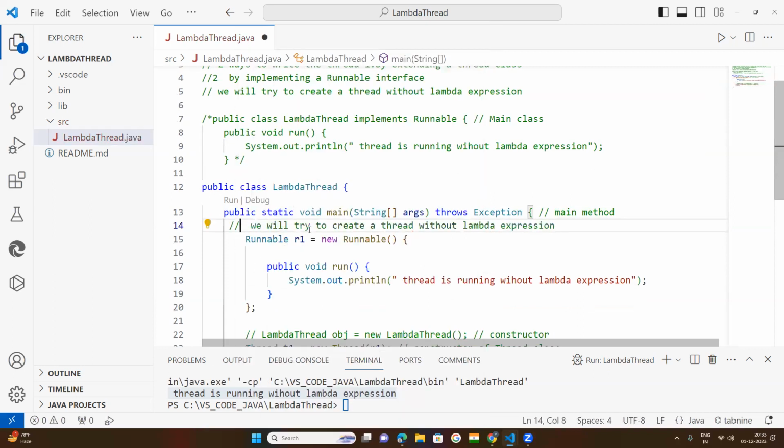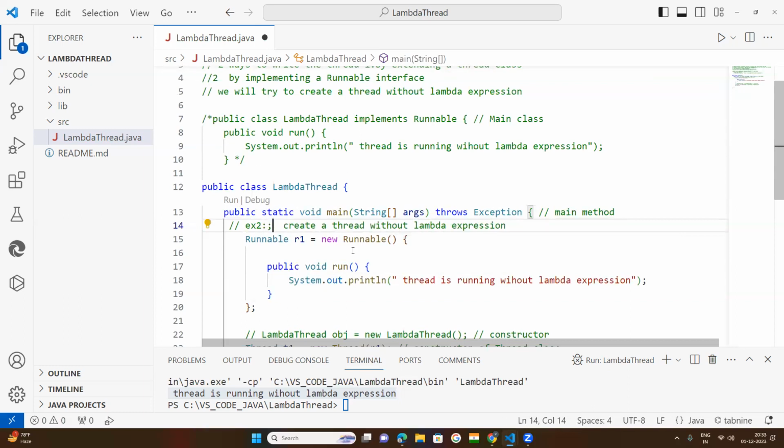You write: create a thread without lambda expression.